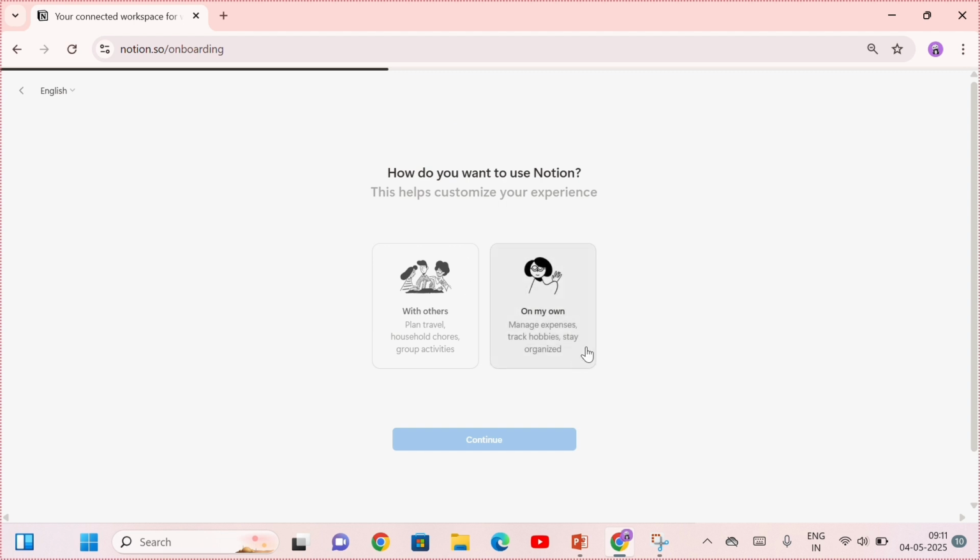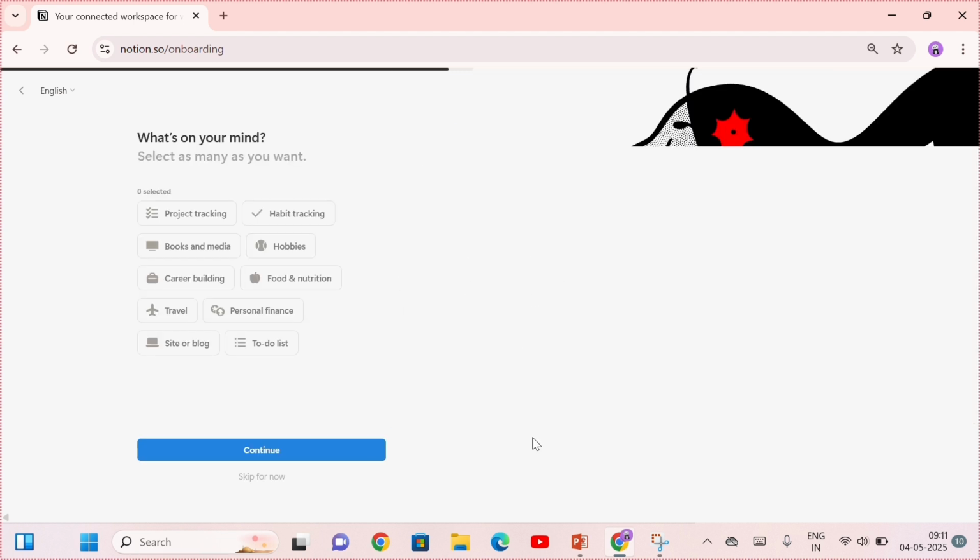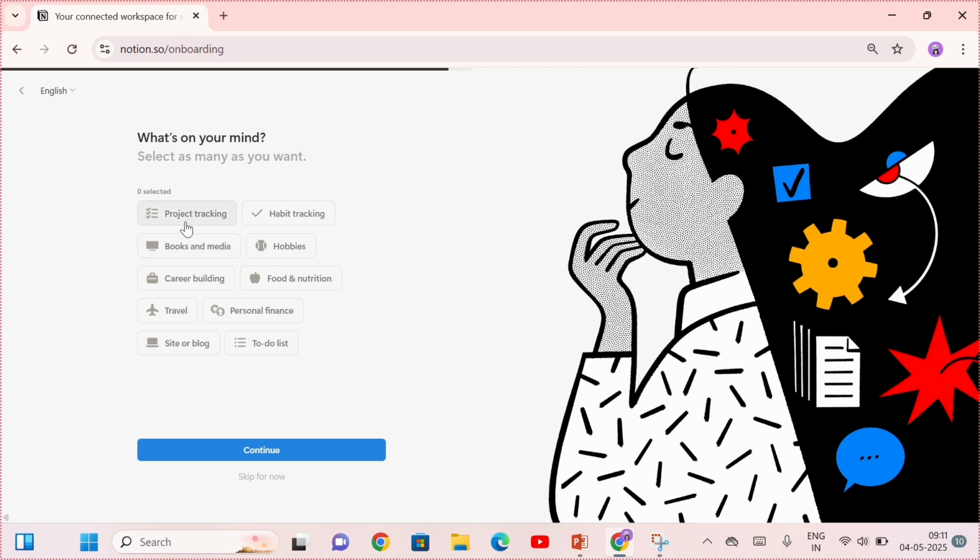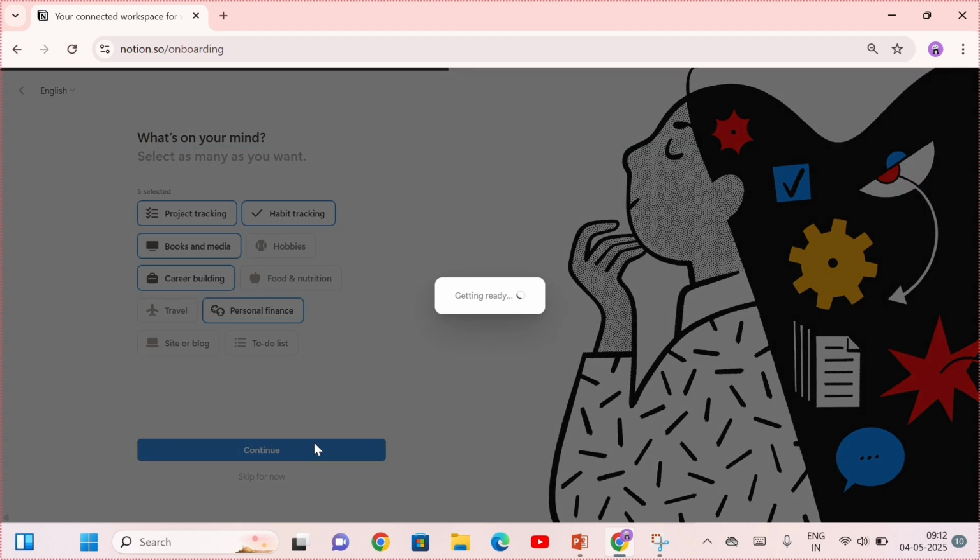How do you want to use Notion? Notion will ask what's on your mind, select as many as you want. So we'll click on project tracking, books and media, career building, personal finance and habit tracking. I selected only 5. You can select all of them or maybe 1 or 2, whatever you want.